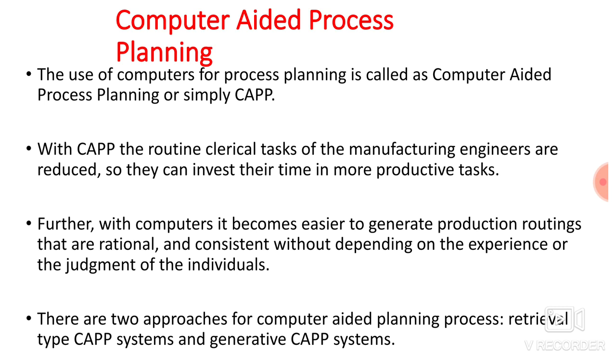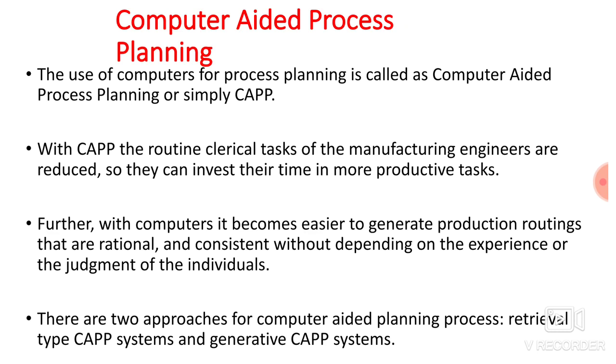Further, with the computer, it becomes easier to generate production routines that are rational and consistent without depending on the experience or the judgment of the individual. So basically, with the computer, you can generate the process plan very easily. Suppose your manufacturing engineer leaves the company. In that case, you have to recruit a new employee, and if he does not have sufficient experience, then he cannot write the process plan efficiently. But if you have software for generating the process plan, then you simply have to enter the details. The computer will give a proper process plan for the particular part.